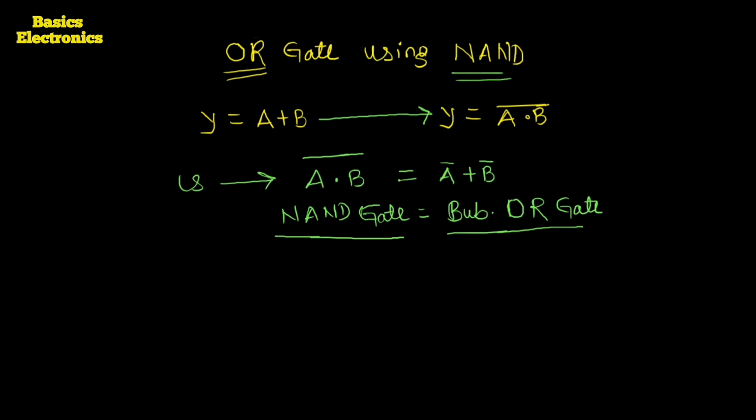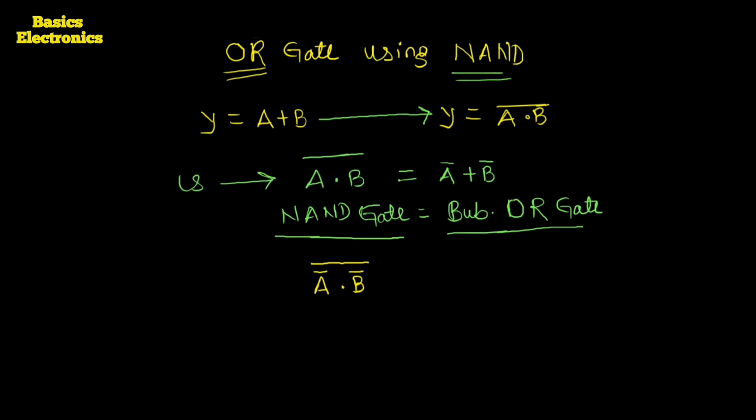Then how can we construct it? For that, we apply the inverted inputs to the NAND gate. Suppose the NAND gate has the inputs A complement and B complement. Then its output is Y equals A complement dot B complement, whole complement.